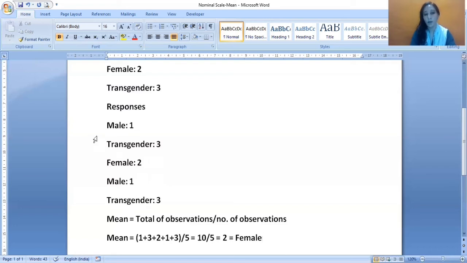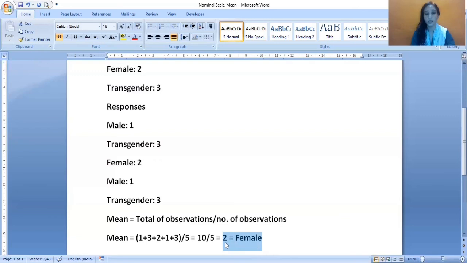So can I say that the mean of my data is female? Obviously not. We cannot say this. This is the second thing you can understand: when we collect data on a nominal scale variable, we cannot take the mean value for that variable because it has no meaning.